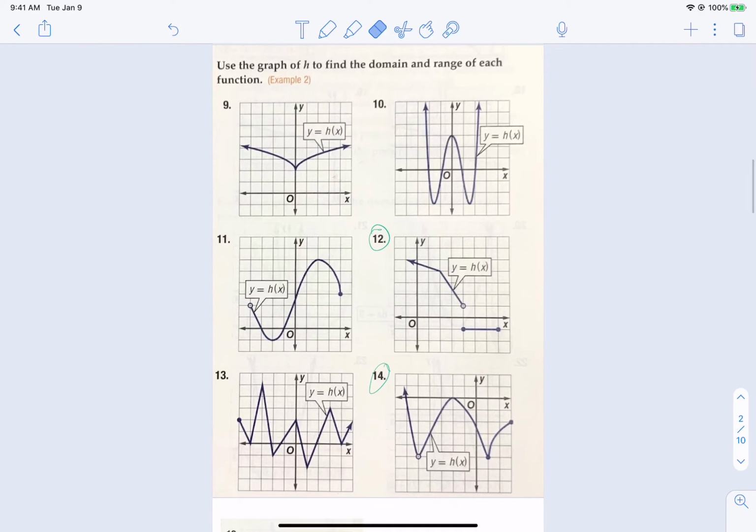Now this is about domain and range. I'm going to do with you right now problem 12 and problem 14. It just says to use the graph to determine the domain and range. What I'm going to do is use interval notation. I want you to use interval notation as well.